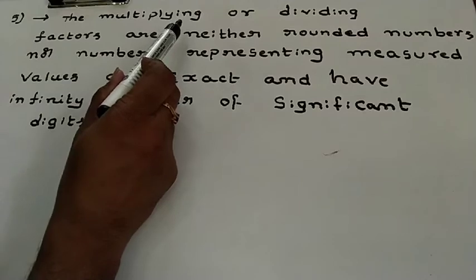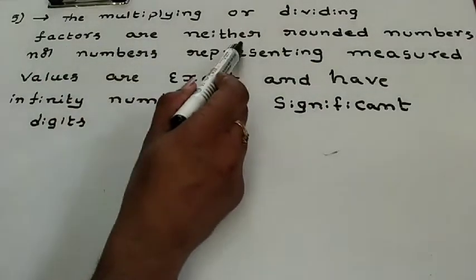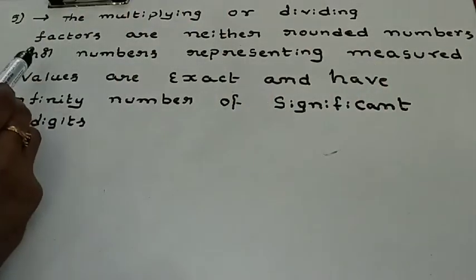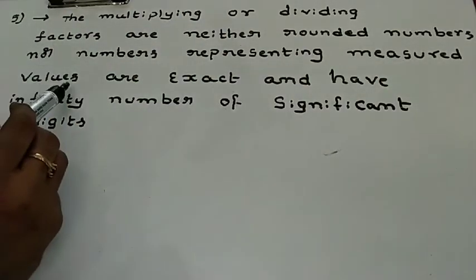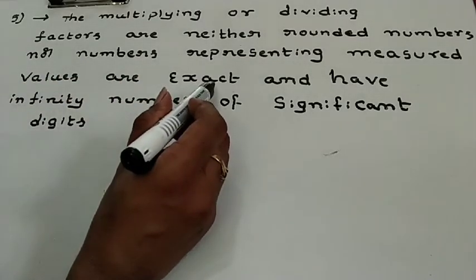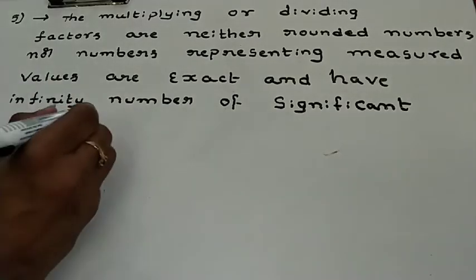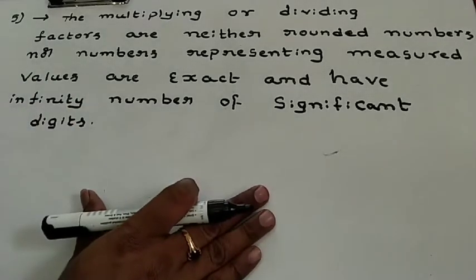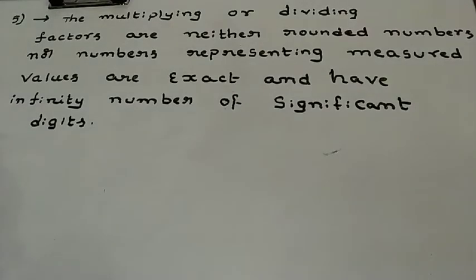The multiplying or dividing factors are neither rounded numbers nor numbers representing measured values, but are exact and have infinite numbers of significant digits. So what is the meaning of that? First I would like to give some example. Then it is easy to understand.